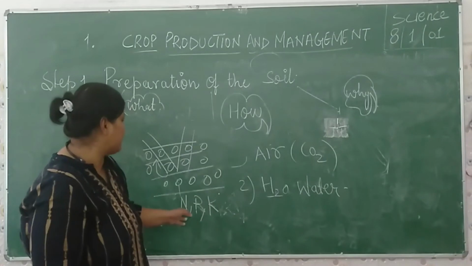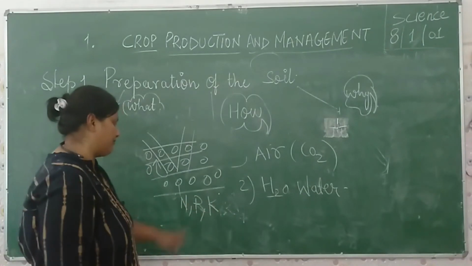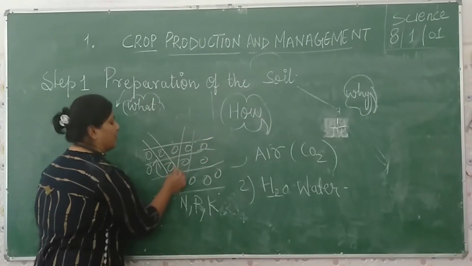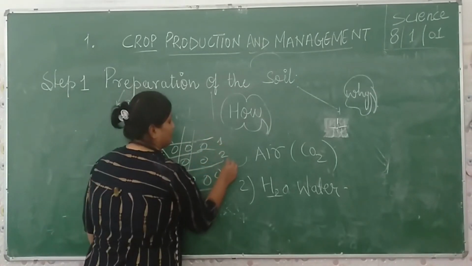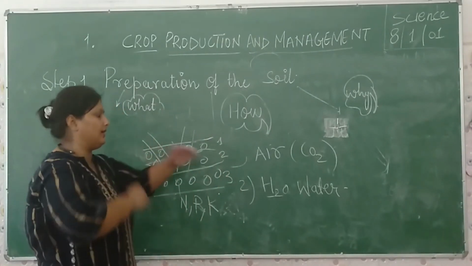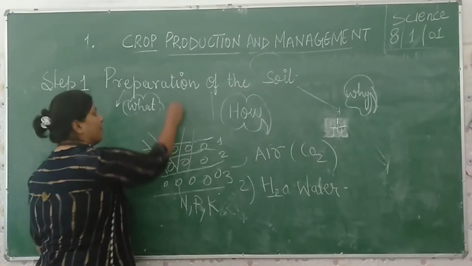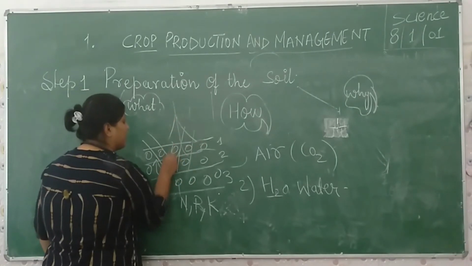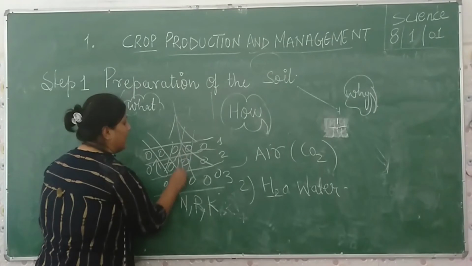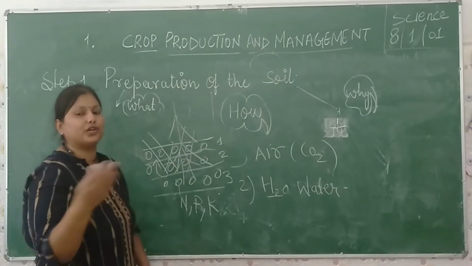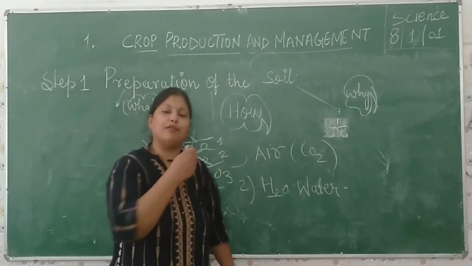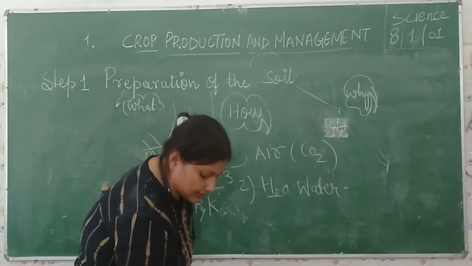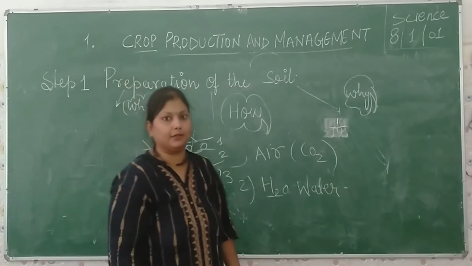So what happened next? This nitrogen, potassium and phosphorus are equally dispersed in these three layers: layer 1, layer 2 and layer 3. When the plant is grown in this level, roots at every level of the soil get an equal amount of nutrition. So therefore we do this preparation of the soil. Now process number 1, preparation of the soil, is completed.